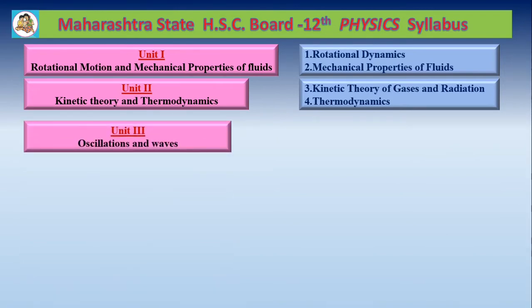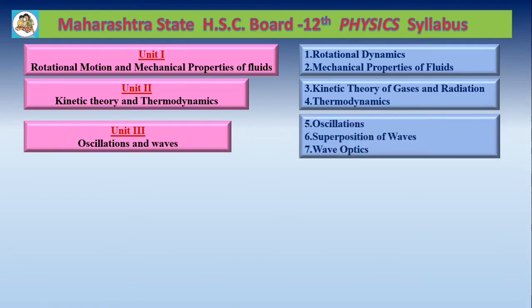Unit number 3, Oscillations and Waves. In this unit, there are 3 chapters. Chapter number 5, Oscillations. Chapter number 6, Superposition of Waves. And chapter number 7, Wave Optics.